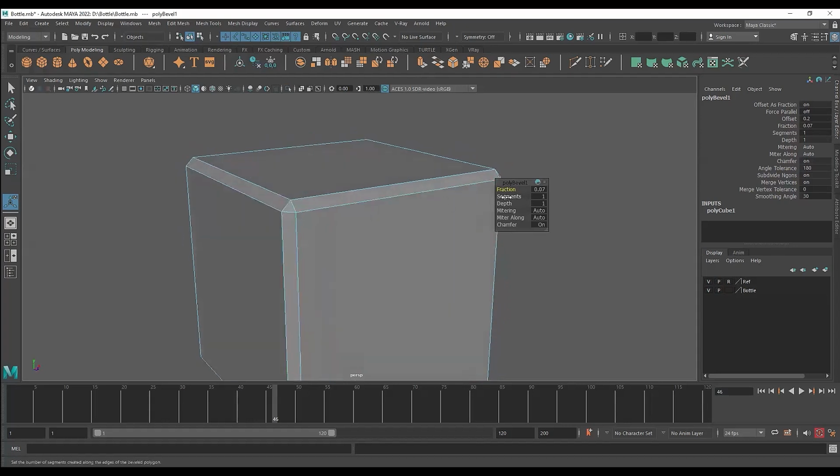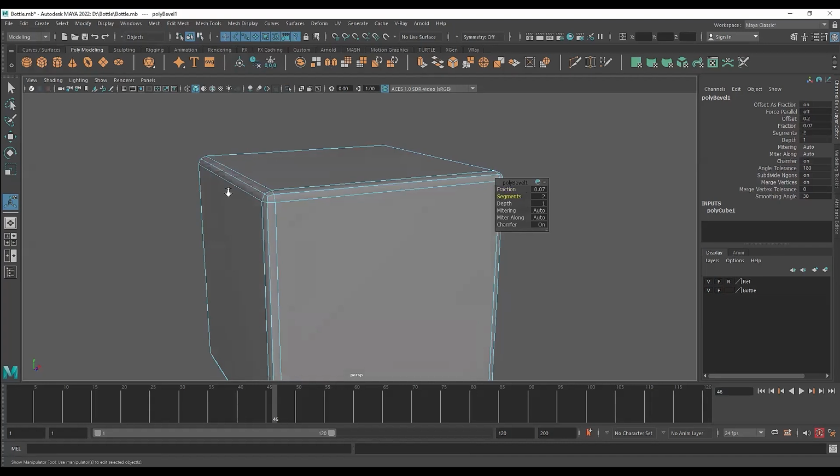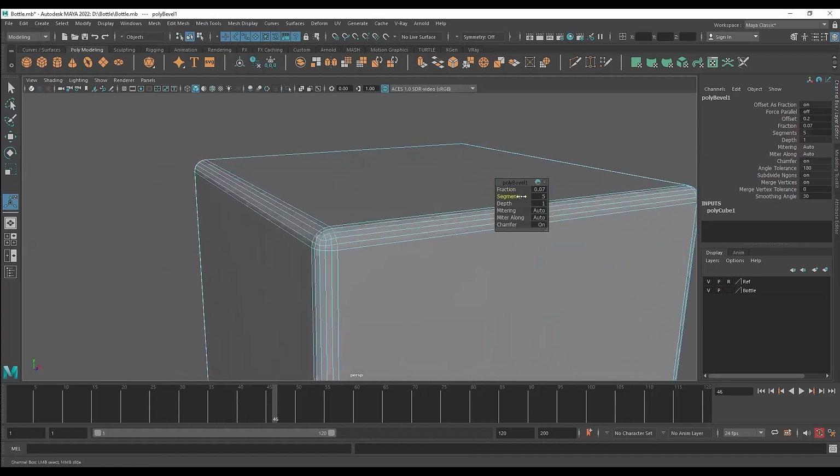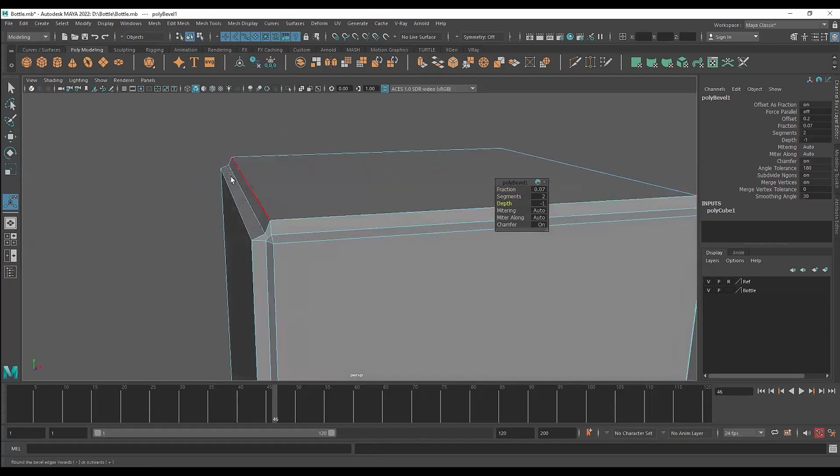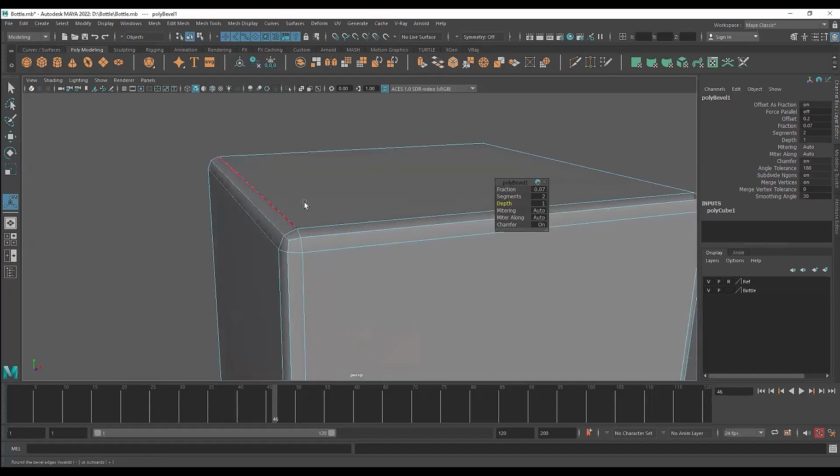Now we have this segment option here, so we can add segments in between if we want. As many as we want, we can add. I'm just going to add one. Now we have this depth option. If you set it to -1, you will see the slope goes inward. But if it's +1, which it is by default, then it will be going outwards. Whatever edge gets added in between, it will be outwards. Then we have this miter option, which is something that we will see later on.